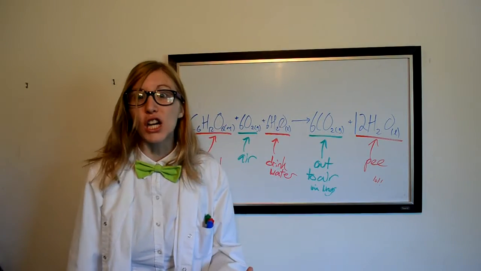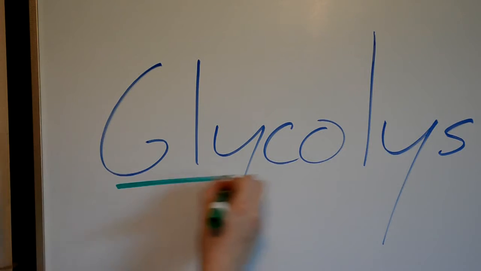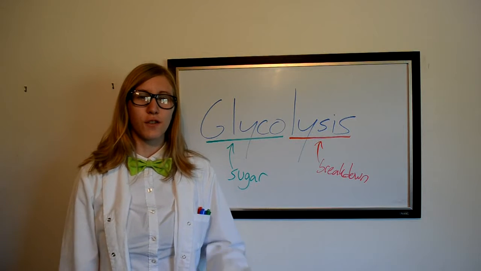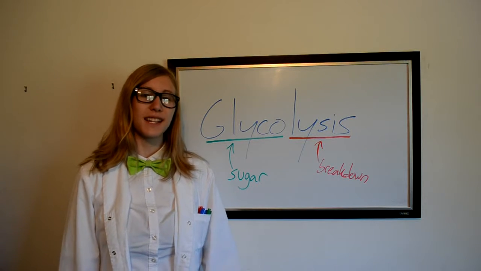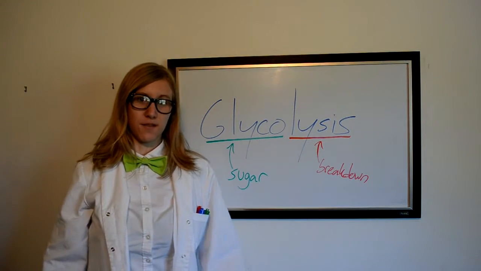But how does it work? Glucose goes through a process called glycolysis. Glucose, sugar, lysis, breakdown. It's the breakdown of sugars for energy. This produces a bunch of intermediates, ATP, and pyruvate. This happens in the cytoplasm of the cell.